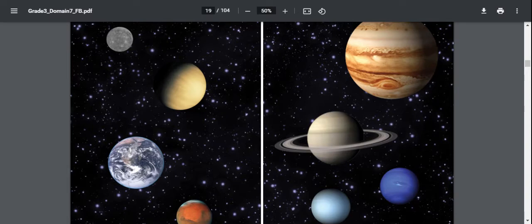Now, humans have created artificial satellites that have been placed into orbit around Earth to aid in communication and research. And if you have a television or a phone or a computer, you are receiving signals from man-made satellites that are now in outer space.